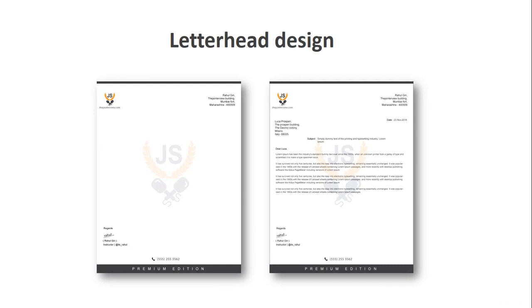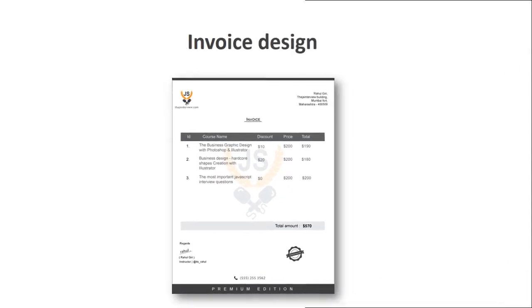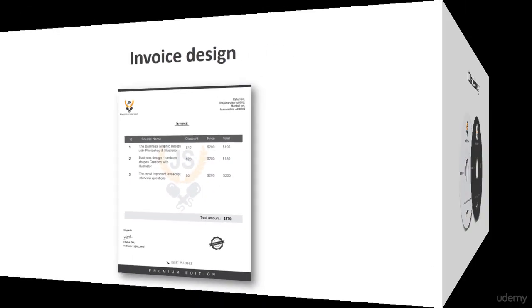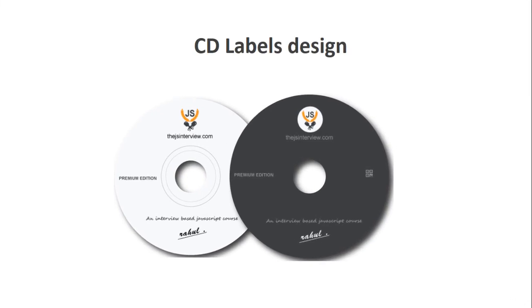On the left side you can see this is the empty one, and on the right side this is how the actual letterhead is going to look. Then you learn how to create an invoice. This is also very simple but really cool. Then you learn how to create this CD label design. Because I designed this stationery package for my upcoming course, that's why I have also designed this CD label. So if I want to place my upcoming course on CDs, I can easily do that.